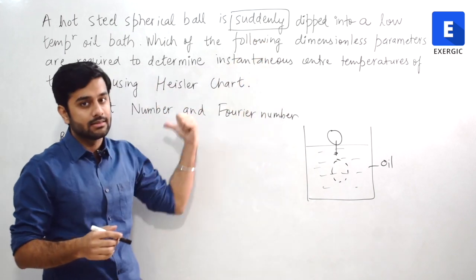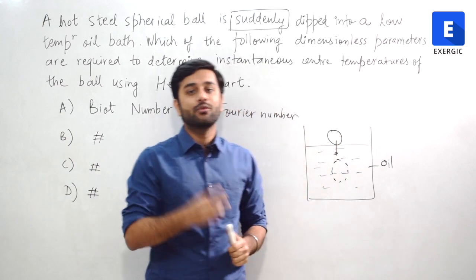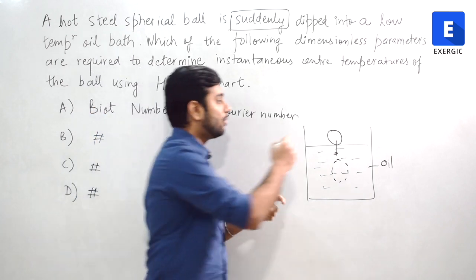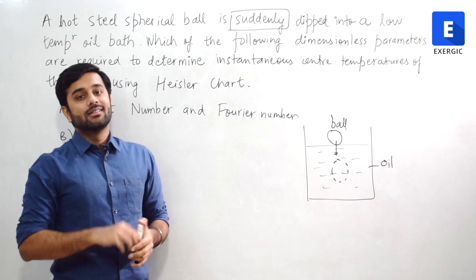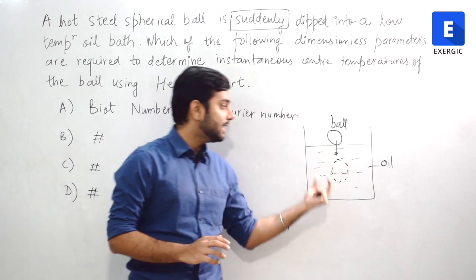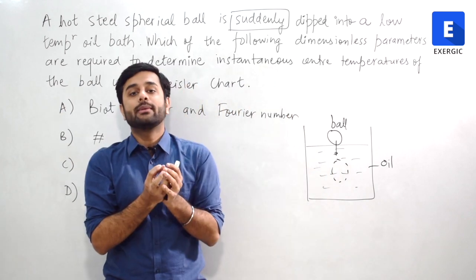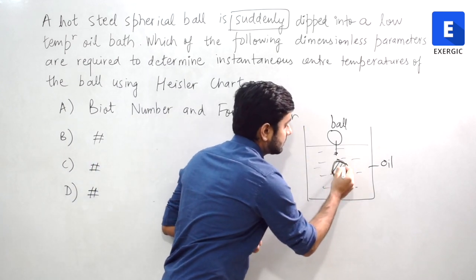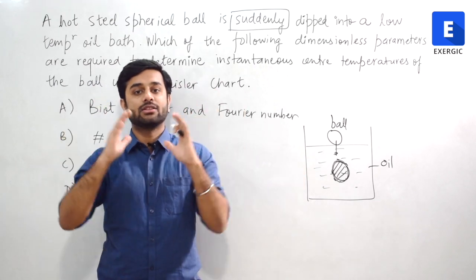In this question, this keyword suddenly is very important. You are not dipping it slowly. If you are dipping it slowly, thermal equilibrium will keep on establishing between the oil and the ball, right? So that would not be the case that we are going to discuss. For the case that we are discussing, it is dropped suddenly, which means at the exact instant when it entered the oil bath, it is still hot, right? So it has reached here, but it is still hot. The oil bath is cool and now the heat transfer is going to start.